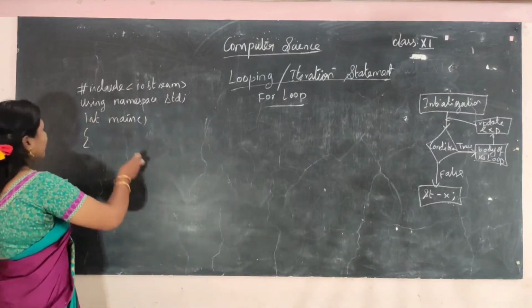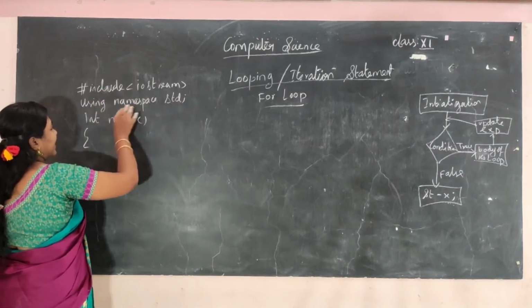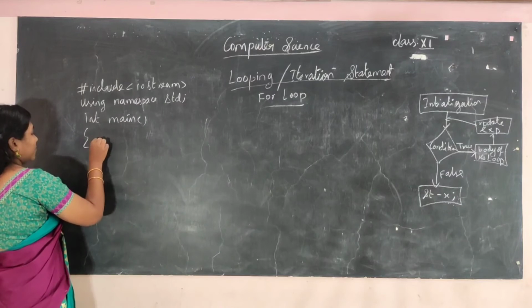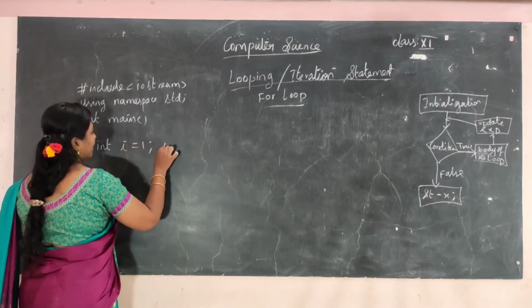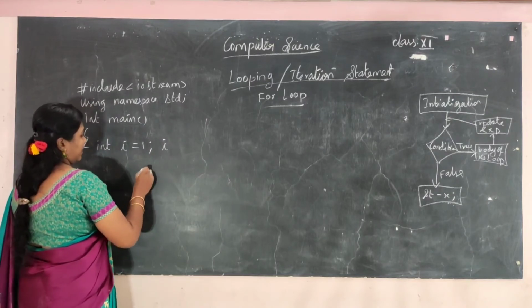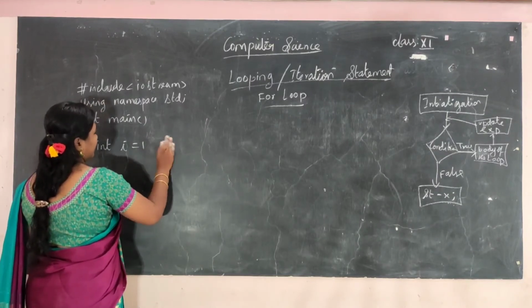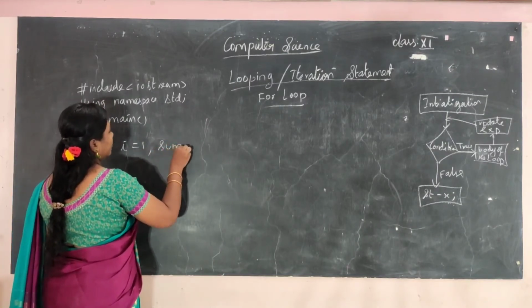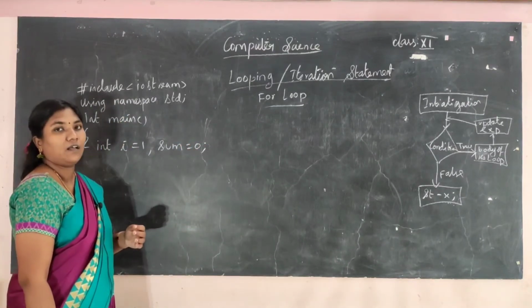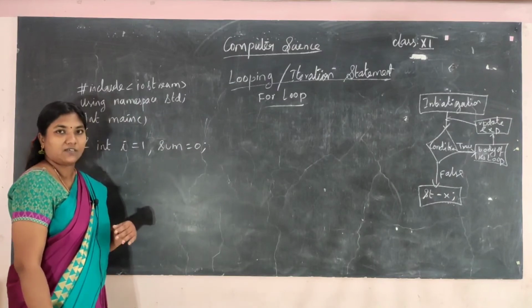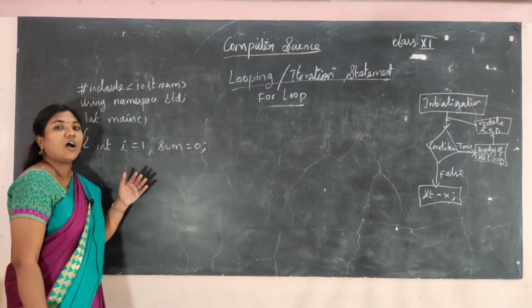So the C++ program starts with #include <iostream>, using namespace std, int main. Let me have int i = 1, sum = 0. Let me find the sum of odd values up to n.